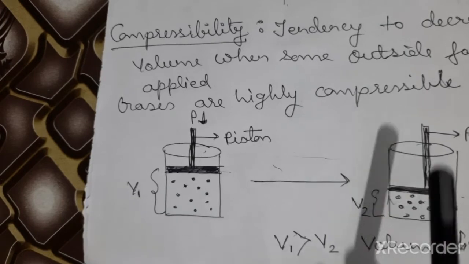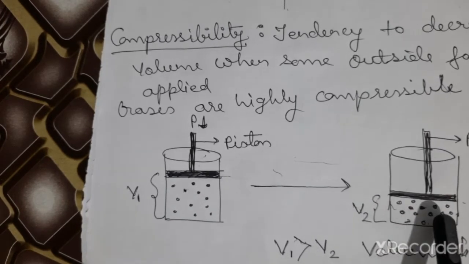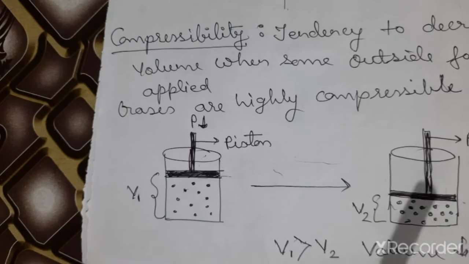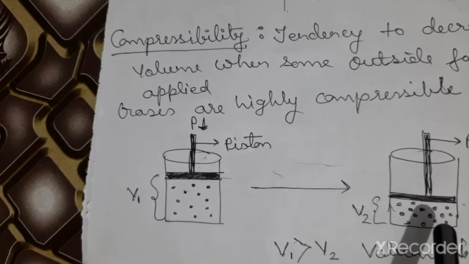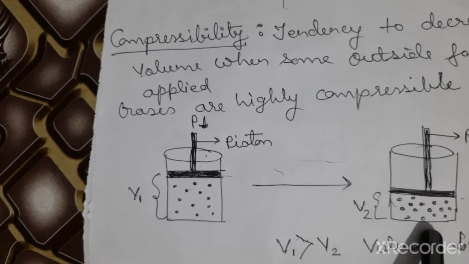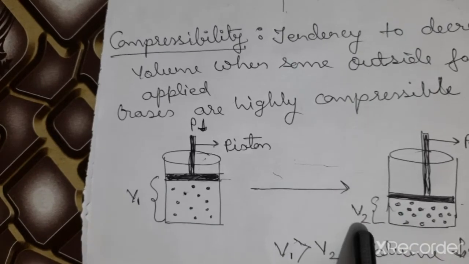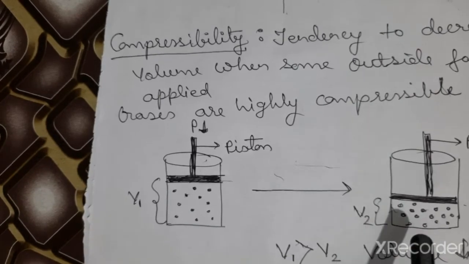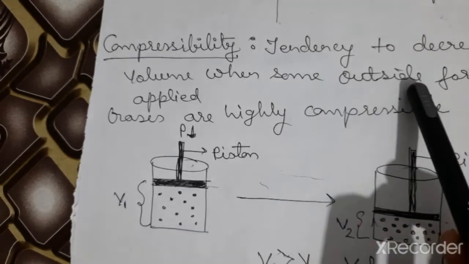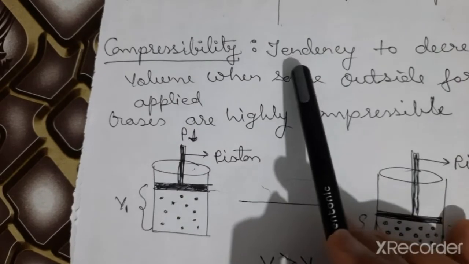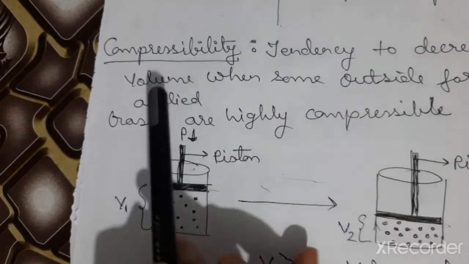What happened when you apply pressure? Particles come close to each other and their spaces decrease. Since their spaces decrease, their volume decreases. So they are compressible. Here we just read the definition of compressibility: tendency to decrease volume.